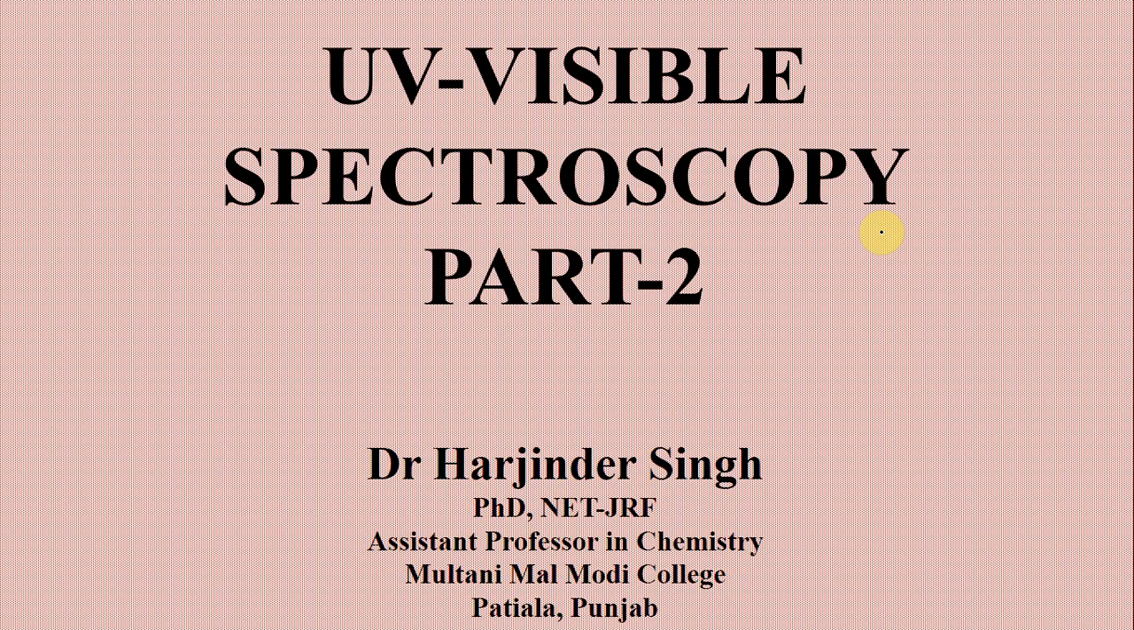Now, in this video lecture, we will discuss various electronic transitions that are possible in UV visible spectroscopy. And we have already discussed in the previous lecture that in UV visible spectroscopy, we study the interaction of UV visible radiations that have a wavelength in between 200 to 800 nanometer. So we study the absorption of radiation in between 200 to 800 nanometer.